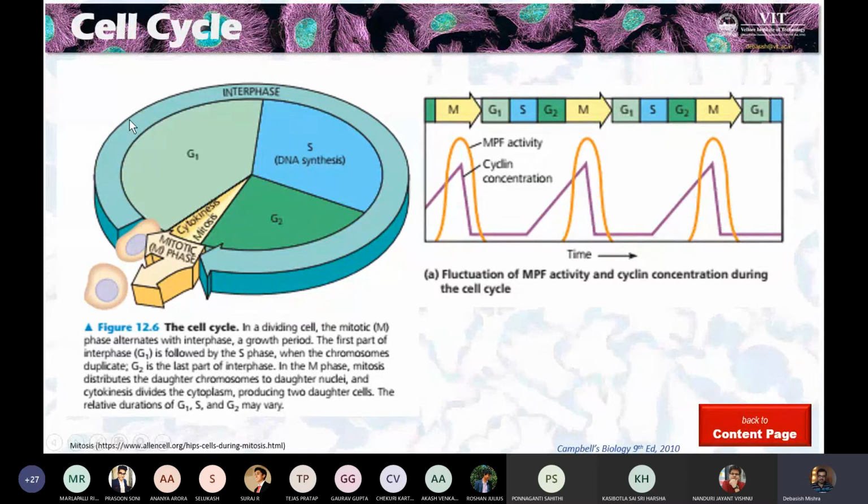Interphase stage is a preparatory stage. It is defined by three different subphases. G1 phase, that is growth 1 phase. Then S phase, that is synthesis phase, and G2 phase. G2 phase is, we can say, pre-prophase, you can say that.